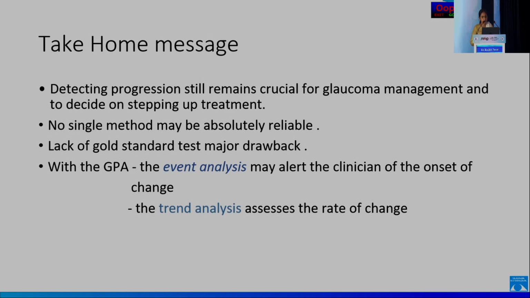So take-home message: detecting progression still remains crucial for glaucoma management, and it's also important for us to decide on stepping up treatment. No single method may be absolutely reliable, and lack of a gold standard is a major disadvantage. With the GPA, in short, the event analysis may alert the clinician of the onset of a change, and the trend analysis assesses the rate of change.